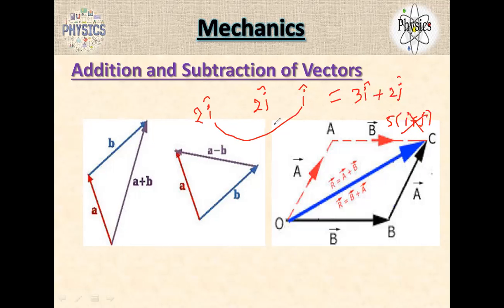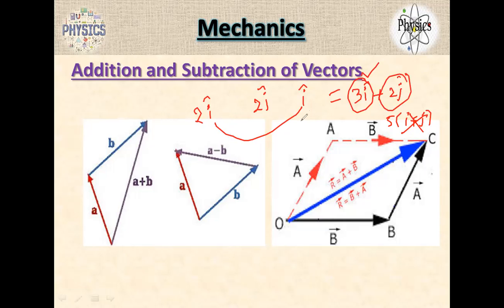You are supposed to add similar components: i component, j component, k component. You can add them, but you have to keep a plus sign between them. You cannot directly add 2 plus 3, 5. No. You have to write it as 3i plus 2j. This is the i component, the x direction component, and this is the y direction component.